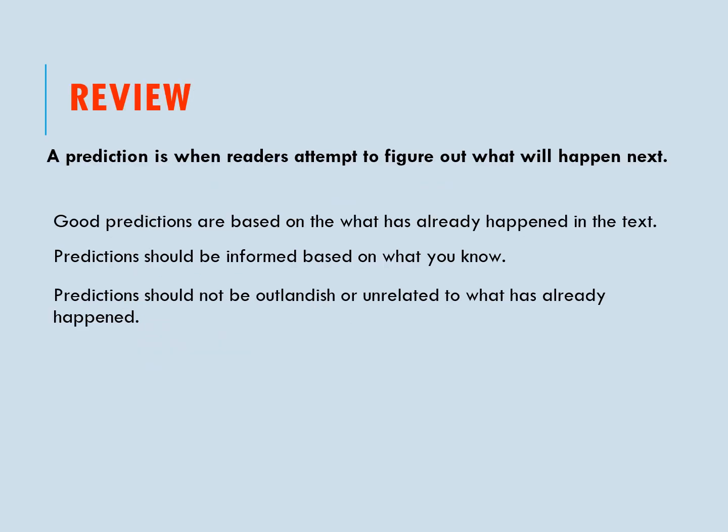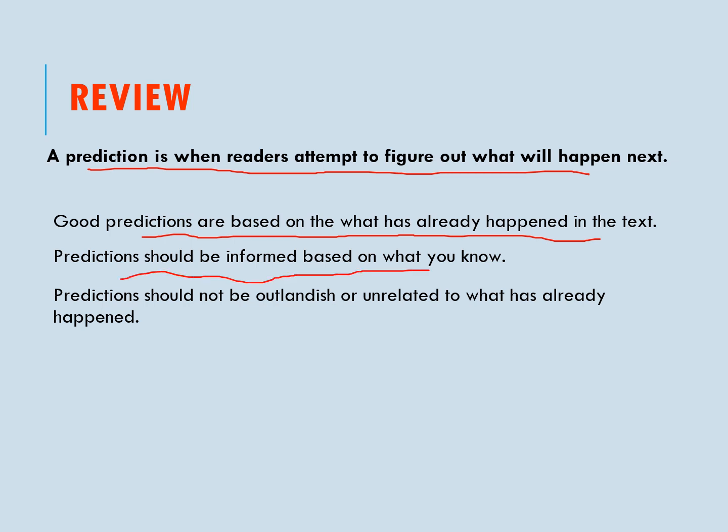Alright, next is a review on prediction. A prediction is when readers attempt to figure out what will happen next. Good predictions are based on what has already happened in the text. Predictions should be informed by what you know, and predictions should not be outlandish or unrelated to what has already happened.